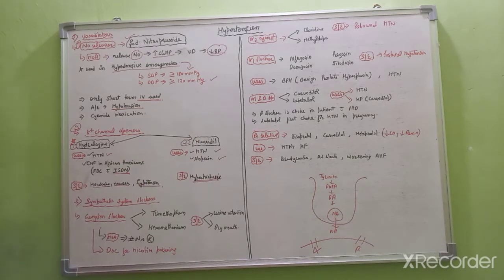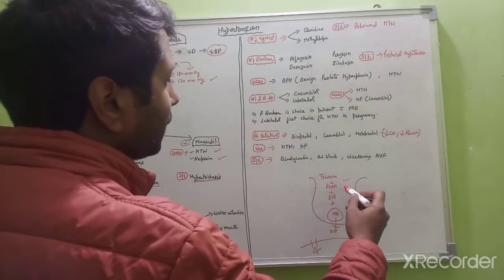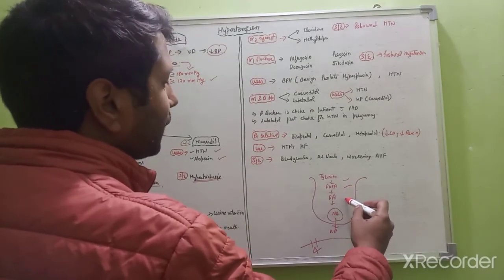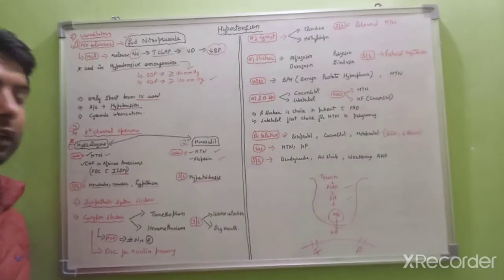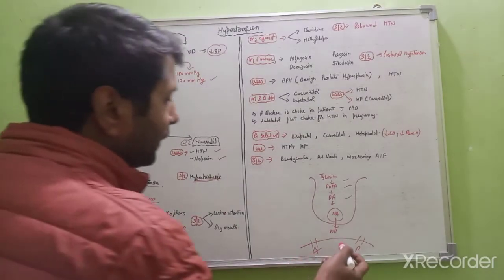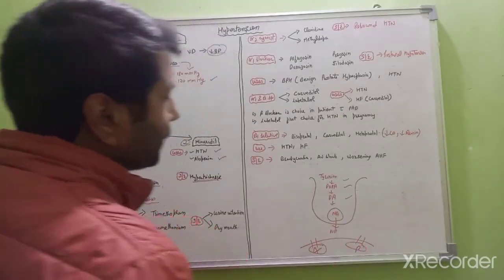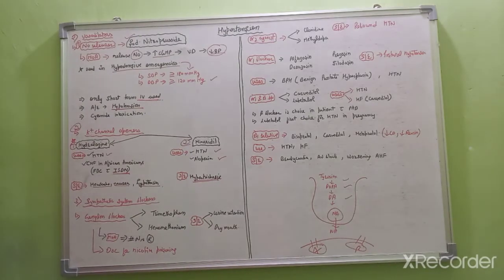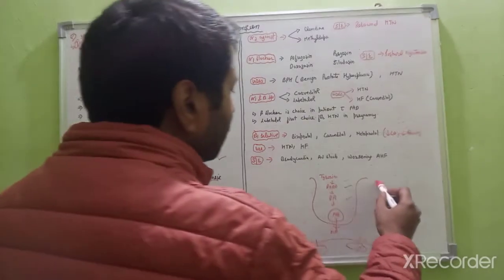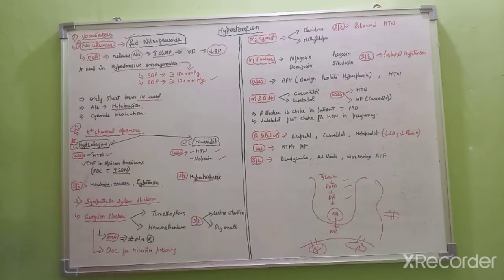Then talking about the third drug class, that is sympathetic system blockers. We know the sympathetic system is derived from tyrosine, then tyrosine converts into dopa, and then dopa converts into dopamine, and then dopamine into noradrenaline, and noradrenaline into adrenaline. Then adrenaline comes into the synapse, and then it acts on the alpha or the beta receptors. So for the management of hypertension, we have to block this process. By blocking this process, we can manage the hypertension.